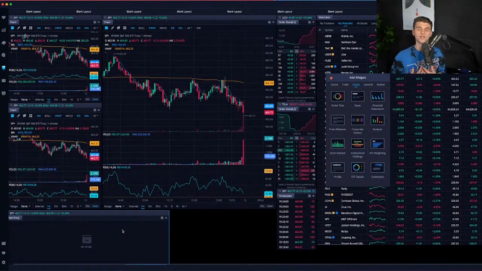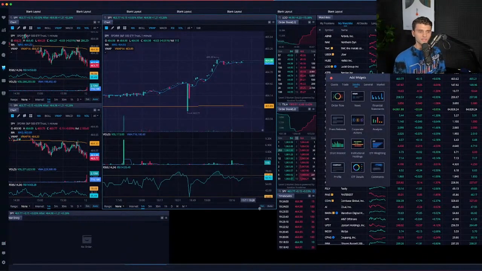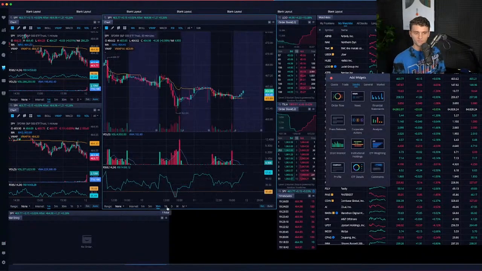This is my Webull setup. This is what works for my brain. But like I've mentioned in a lot of my videos, guys, everybody's brain works differently, and everybody might want their setup a little bit different. Maybe you want 10 charts, maybe you want 1, right? But for me, this is how I set up my Webull. It has worked for me, and I'm a big, if it's not broke, don't fix it kind of guy.